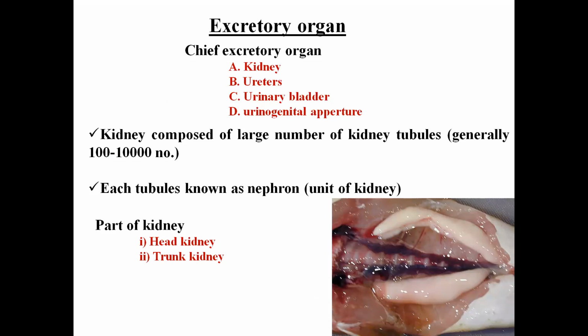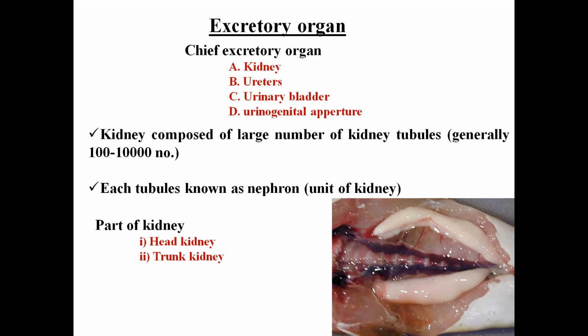So the kidney is composed of several tubules. Okay, the kidney tubules, which are also known as nephrons. Their number varies from 100 to 10,000, and these nephrons are basically the structural and functional unit of the kidney.